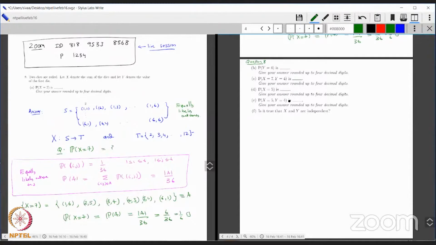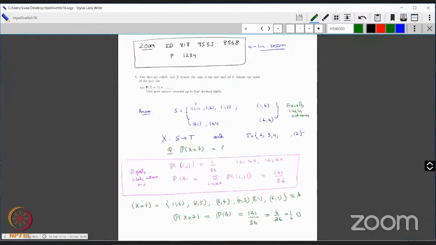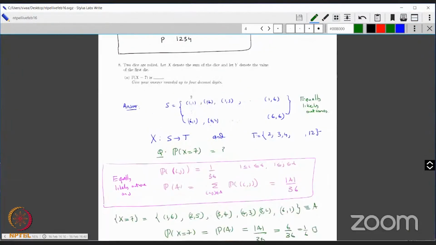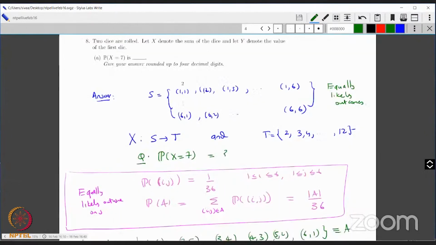Here's my pen. So again, if you're on chat, please. If you're on Zoom or YouTube, you can join the live link with this Zoom session if you like. I'm solving the assignment 3 questions as someone asked on the discussion forum. So let me go to question number 8. 8b is y equal to 4.